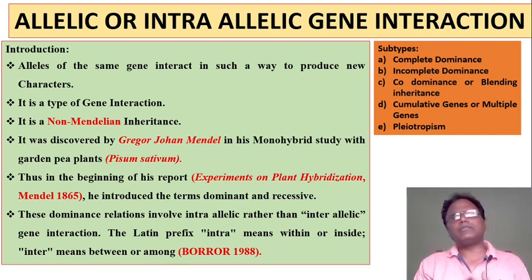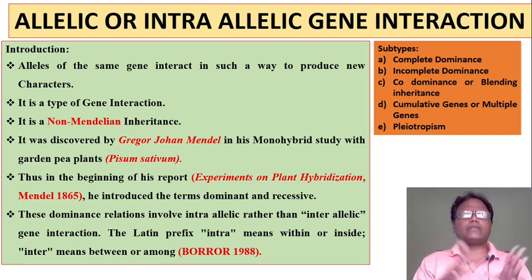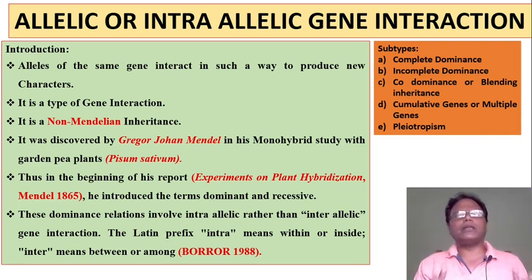Alleles of the same gene interact in such a way to produce new characters. It is a type of gene interaction, allelic interaction. It is a non-Mendelian inheritance. It was discovered by Gregor John Mendel in his monohybrid study with the garden pea plants, Pisum sativum. In the beginning of his report, Experiments on Plant Hybridization, Mendel in 1865 introduced the terms dominant and recessive.